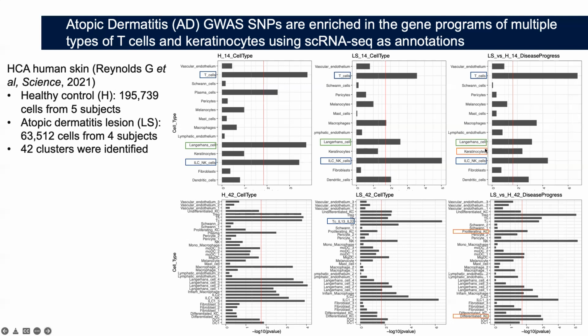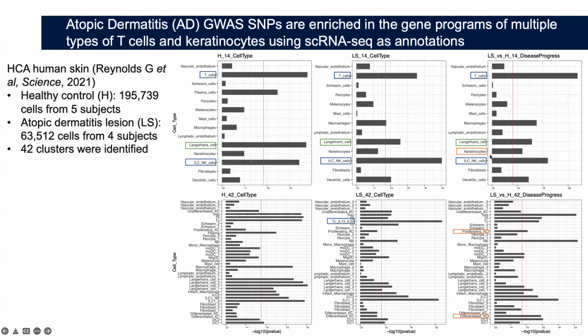A damaged epidermal barrier with activated keratinocytes is a hallmark in atopic dermatitis. The activated cells release pro-inflammatory cytokines, chemokines, Th2 promoting cytokines, and contribute to the pathogenesis of atopic dermatitis.